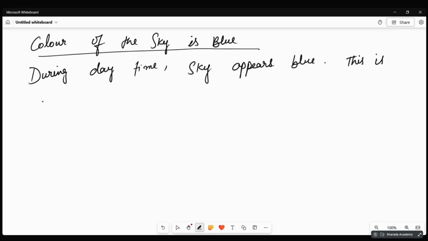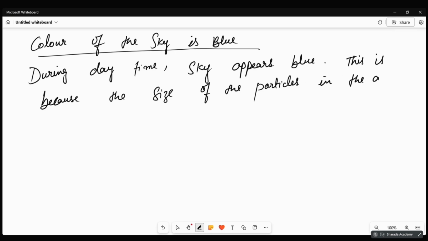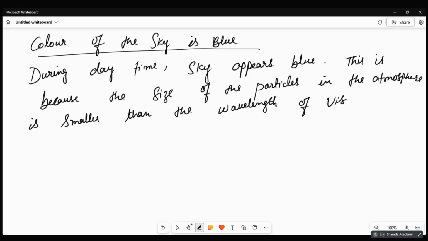This is because the size of the particles in the atmosphere is smaller than the wavelength of visible light.